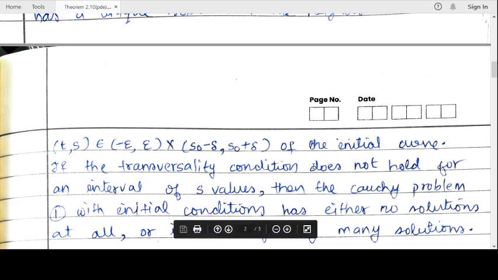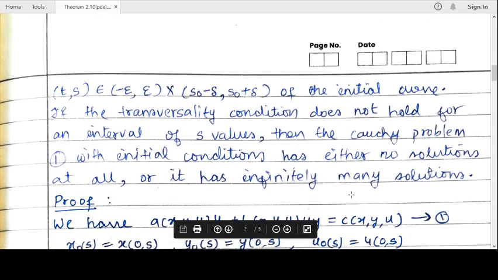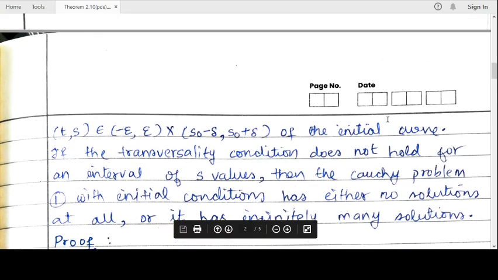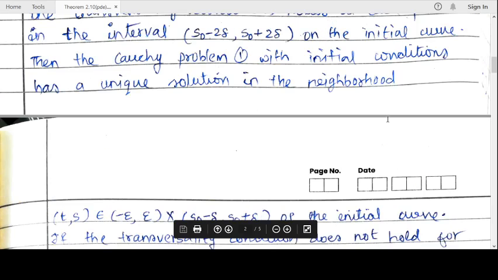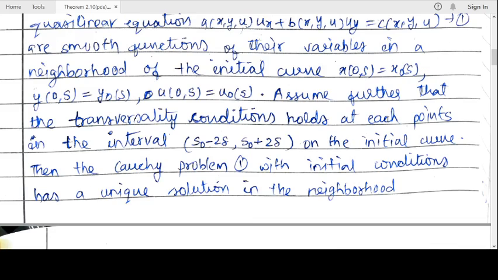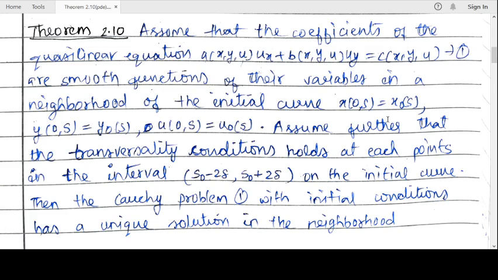Now if the transversality condition does not hold for an interval of s values, then the Cauchy problem 1 with the initial condition has either no solution at all or infinitely many solutions. The result we have already seen, but now we are studying it as a theorem. So first we have to show that a solution exists, and then that the solution is also unique.